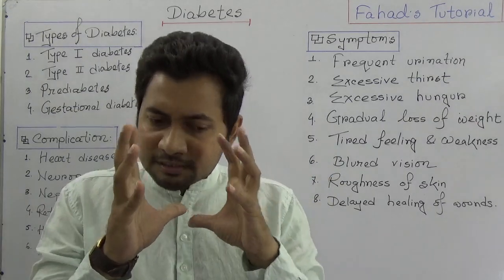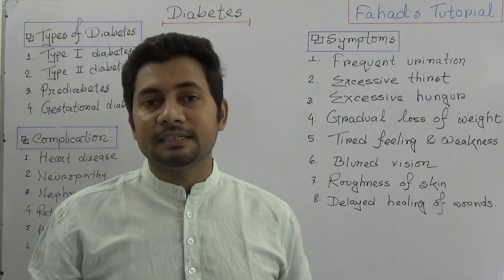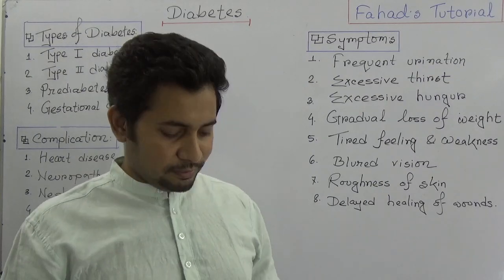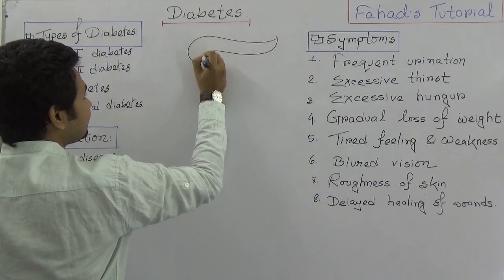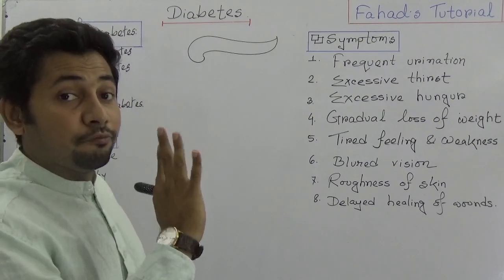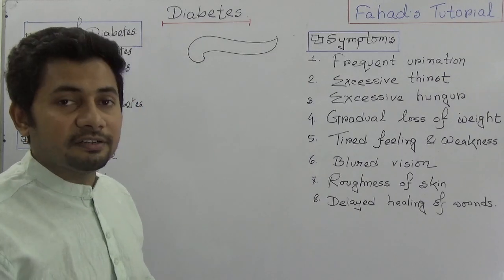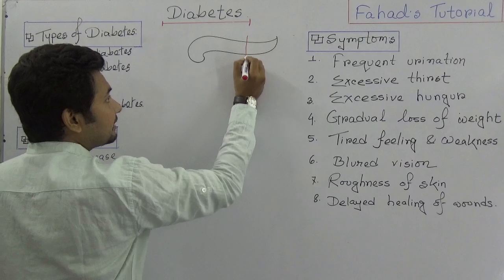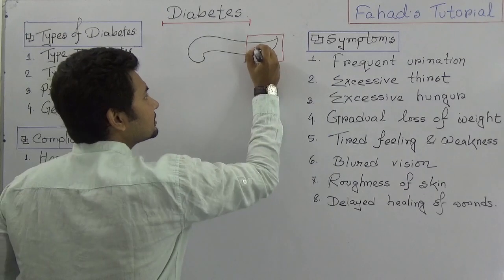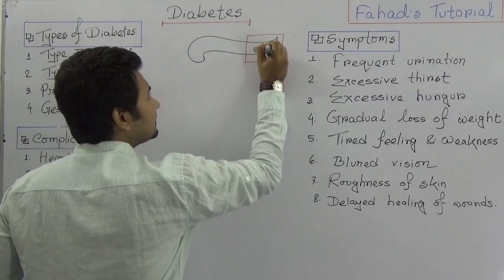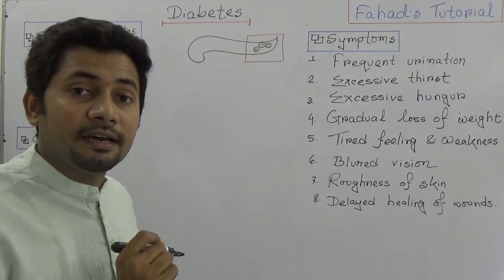And what is the physiology inside, what is the cause inside. Before digging deep into that part, we need to know one thing: in our body we have an organ which is called the pancreas. The pancreas has four parts: head, neck, body and tail. The last part is the tail of the pancreas. On that last part, there is a ductless gland which is known as the islets of Langerhans.